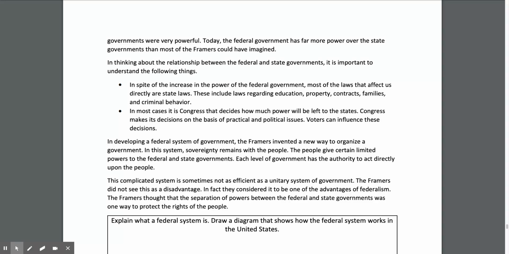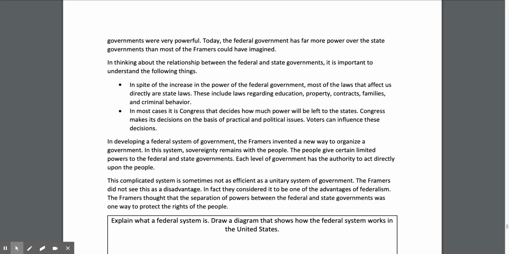And the second thing is, in most cases, it is Congress that decides how much power will be left to the states. Congress makes its decisions on the basis of practical and political issues. Voters can influence these decisions.